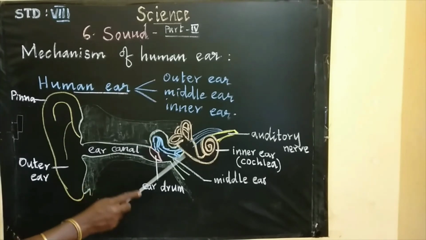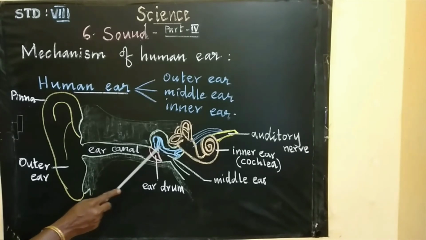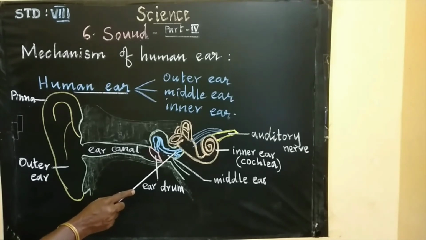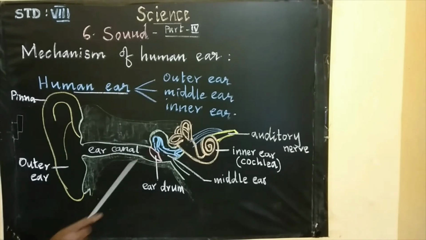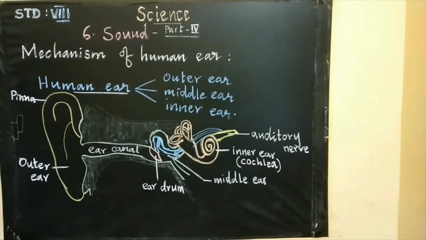The middle ear consists of a cavity with three small bones. These three small bones are called ossicles. And the smallest bone in our body is the stapes. That is one of the bones in the middle ear.